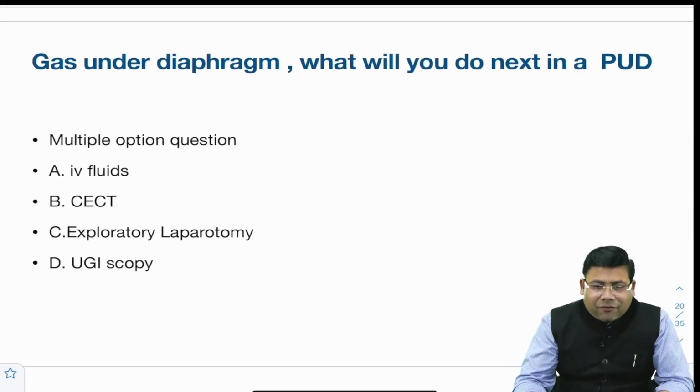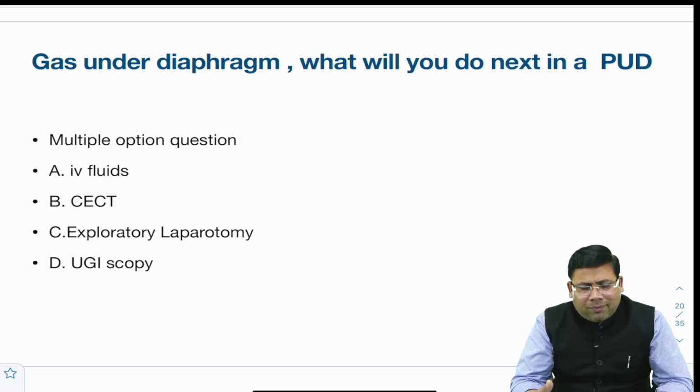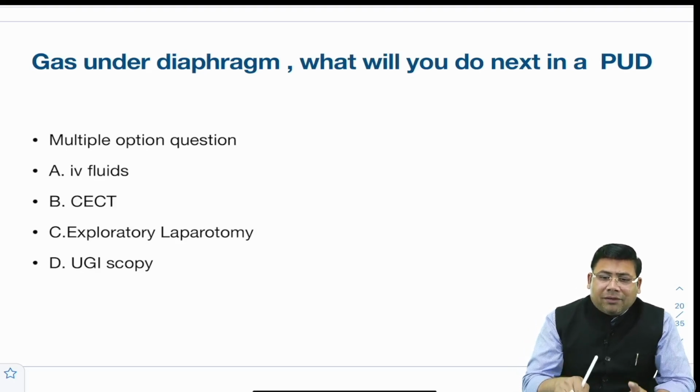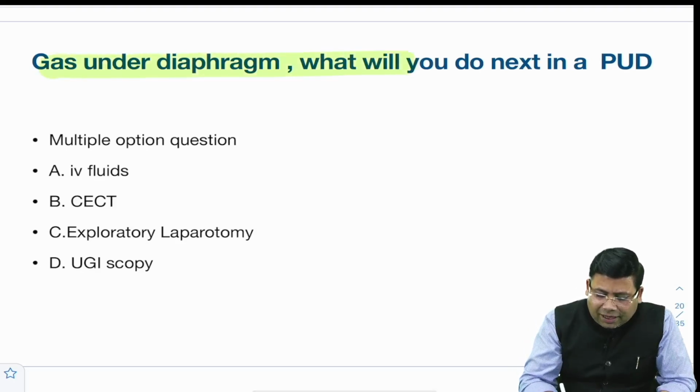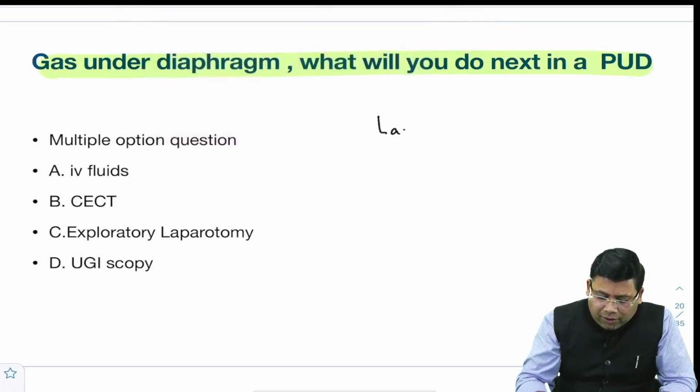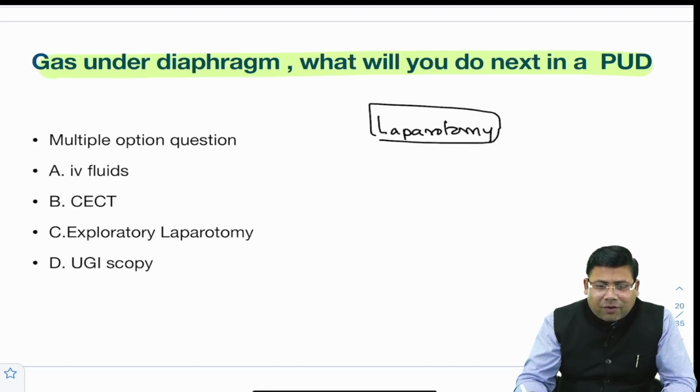So gas under the diaphragm again is a straightforward question. If you see my last predictable series of top 15 most predictable questions, the first question that I have asked was a peptic ulcer disease question. So gas under the diaphragm, what is the next thing? Answer is we need to go for laparotomy. So laparotomy is what we need to do. This is the definite treatment of choice.